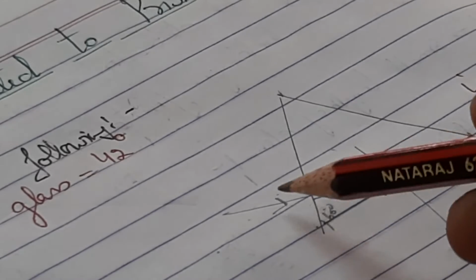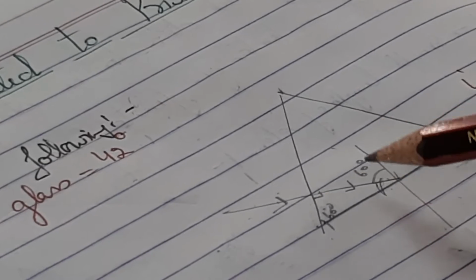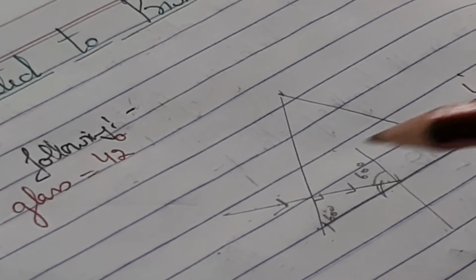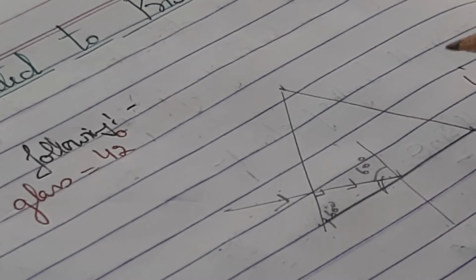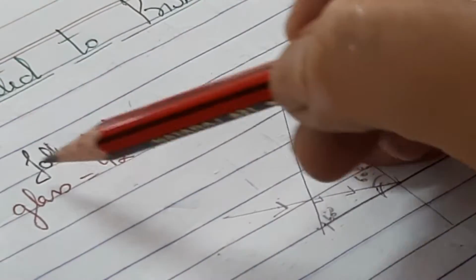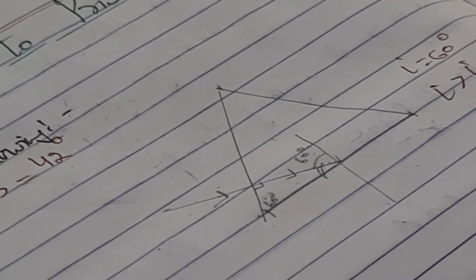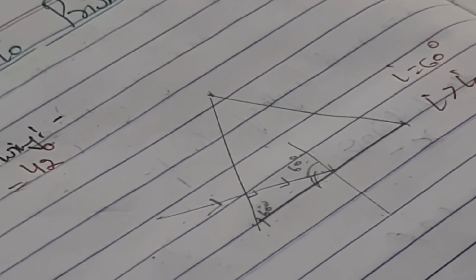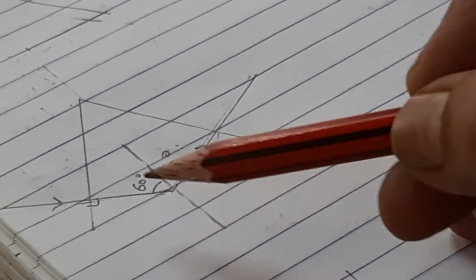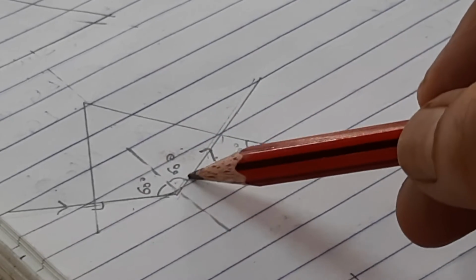With the normal, the angle for this ray is 60 degrees, and this is the incident ray for this surface also. So this 60 degree angle is the angle of incidence for this surface, and it was given that the critical angle is 42 degrees. So 60 degrees is greater than the critical angle, so total internal reflection will happen here. When total internal reflection comes, the angle of incidence is 60 degrees, so the angle of reflection is also 60 degrees, and it will reach there.